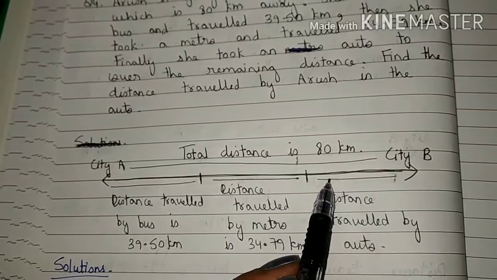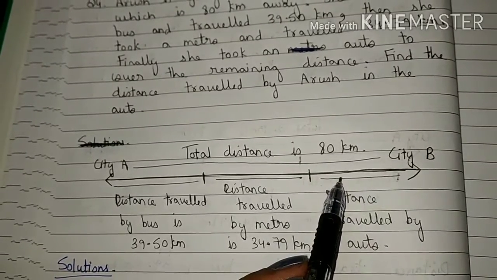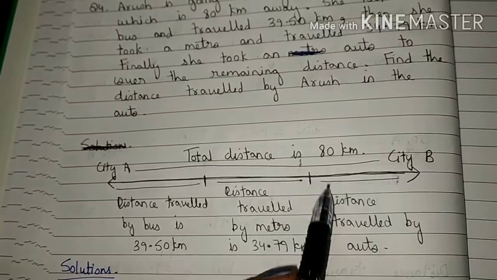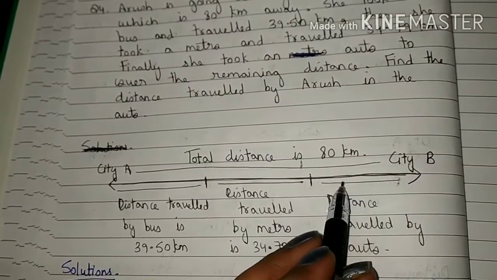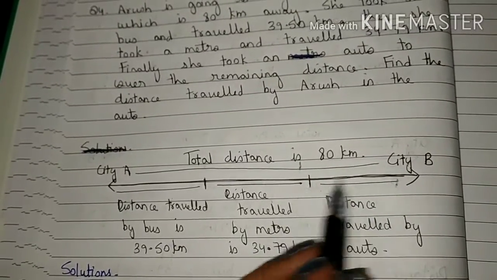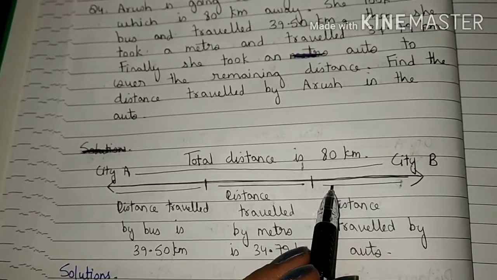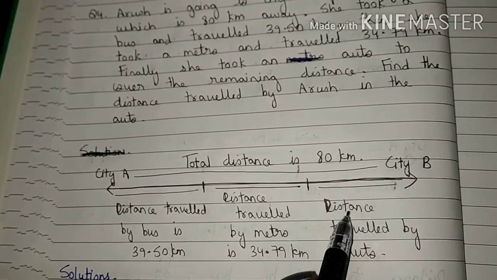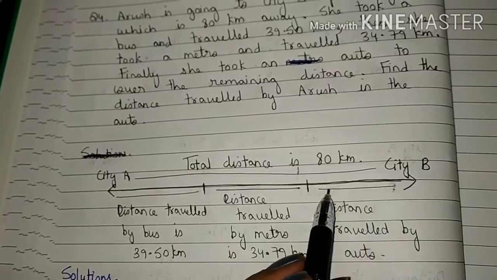So students, in this question, we have to find out the distance travelled by Arush with the help of auto. Means we have to find out this distance, because this is the distance travelled by Arush with the help of auto.